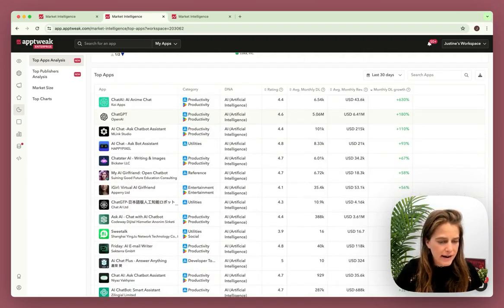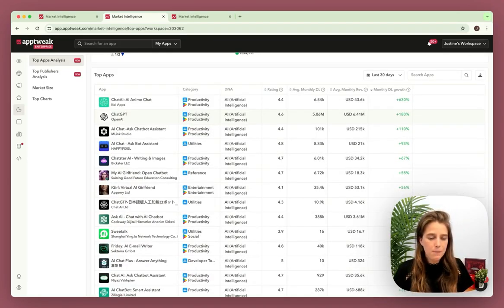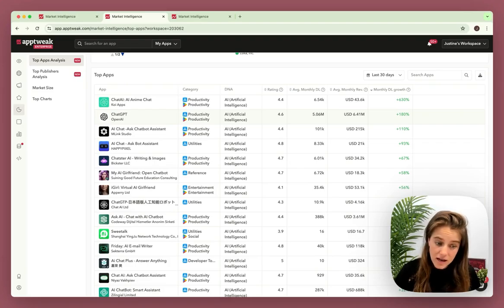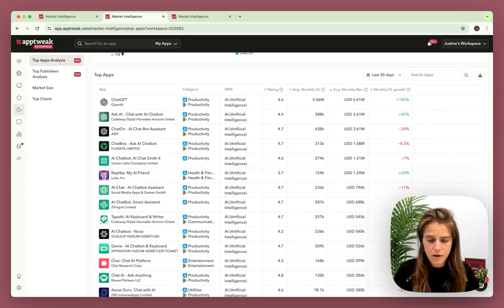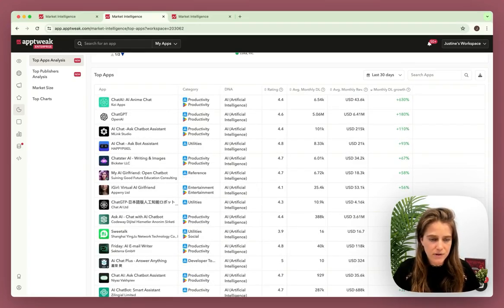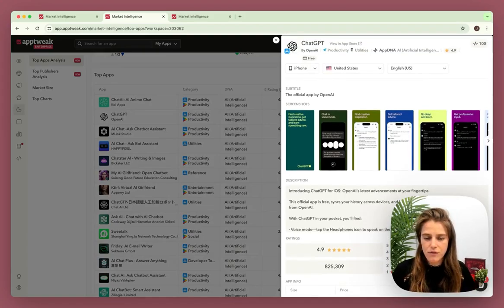With this table, I can compare the performance of my app to the others in the market, and check what are the best apps in terms of downloads, also in terms of revenue. Or I can also sort by growth to see which app is growing the most for the period I am interested in. And finally, I can check the app page preview of a certain app.